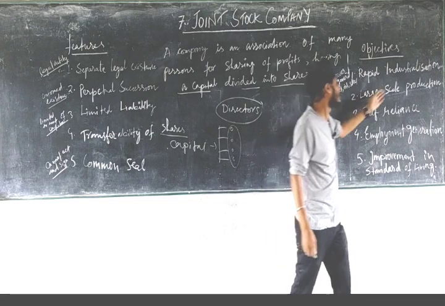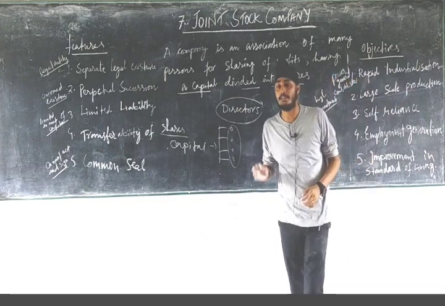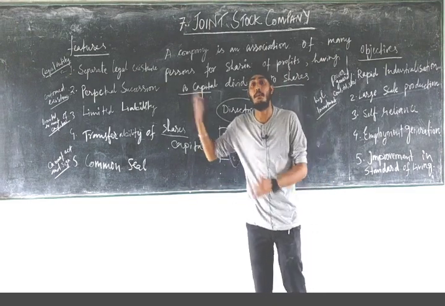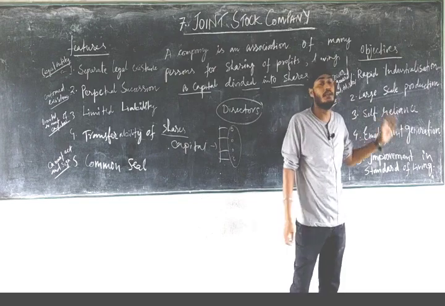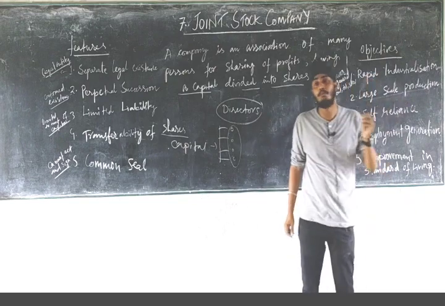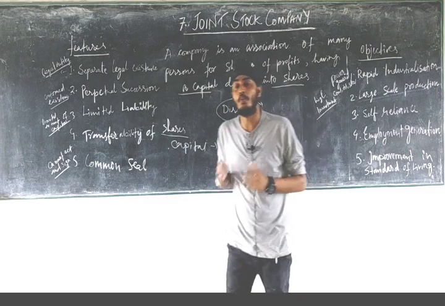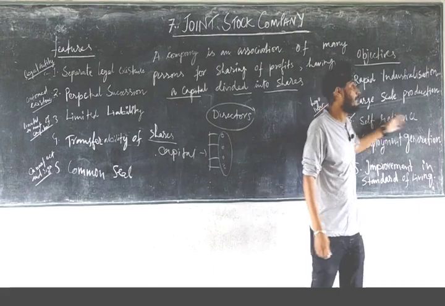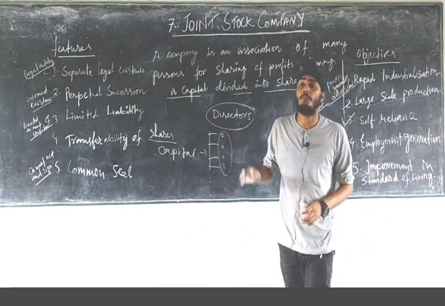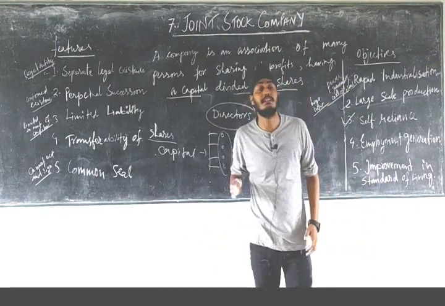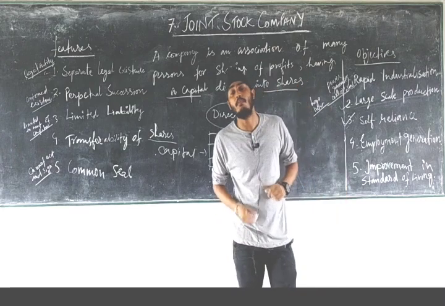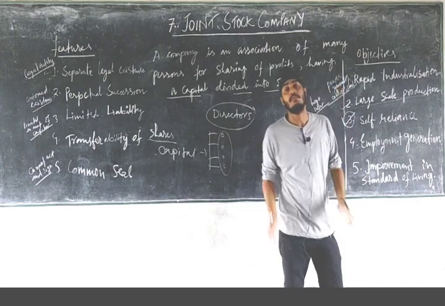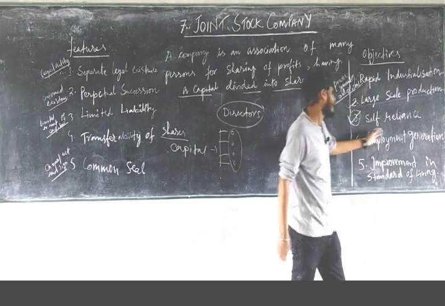Number 2, large scale production. Every company aims at increasing its production, and increase in production will lead to good market reputation. That is the reason the main objective is large scale production, and large scale production will enable the company to provide goods and services at cheaper rates in the market. Number 3, self-reliance. Self-reliance means not to depend more on imports, rather increase the exports of the country. So the main aim of the company is to increase export and thus bring self-reliance in the country.